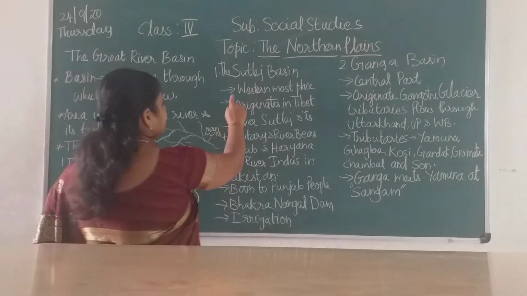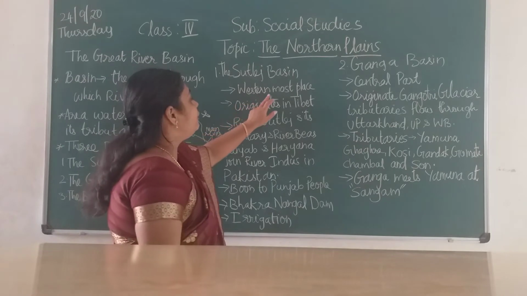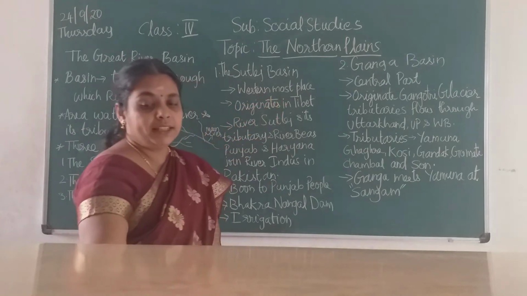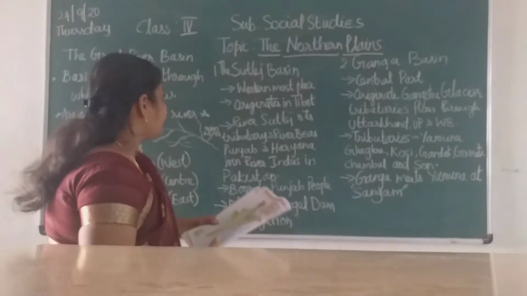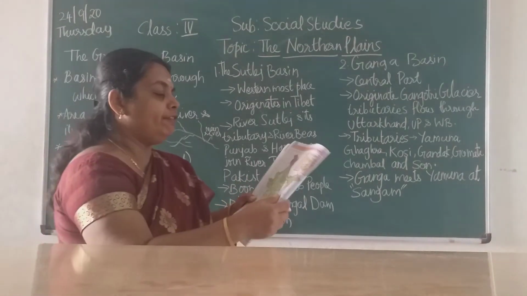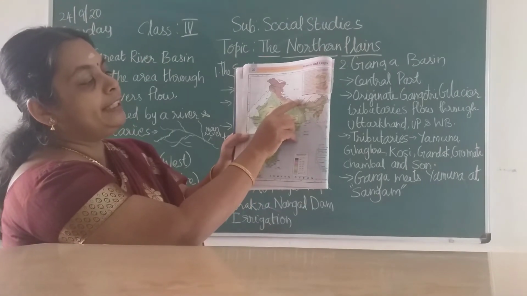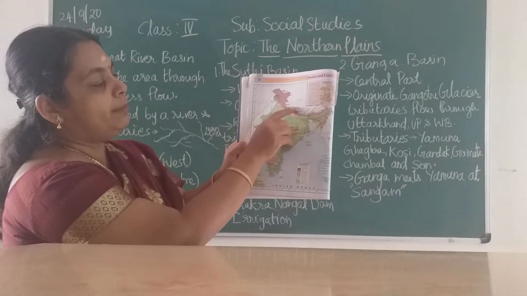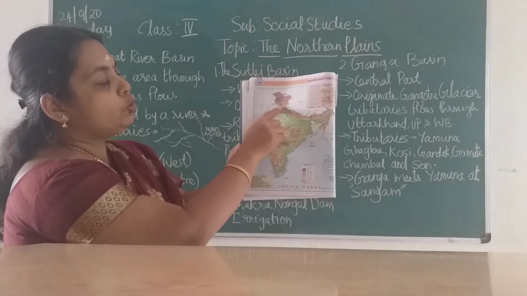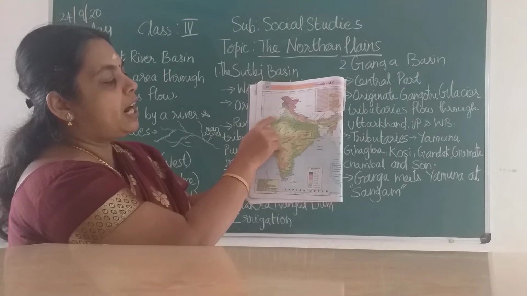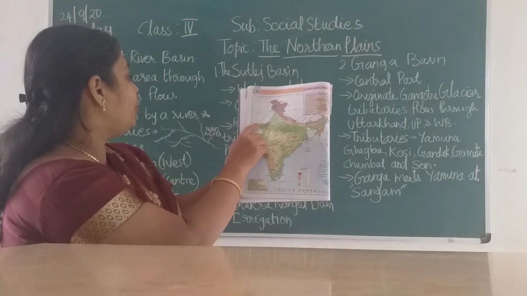The first one is your Sutlej basin. As I told you, it is in the westernmost place. It originates in Tibet, same way like Ganga and Brahmaputra, and flows over like this. Towards the western side it starts flowing.